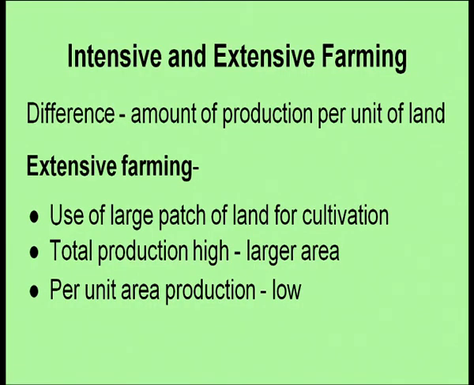Now, another type of farming is intensive and extensive farming. The difference between the two is basically in terms of the amount of production per unit of land. The amount of produce per unit of land determines what is intensive and what is extensive farming. In extensive farming, a large patch of land is used for cultivation. The total production is high and the area is also large, but the per unit area production is low.